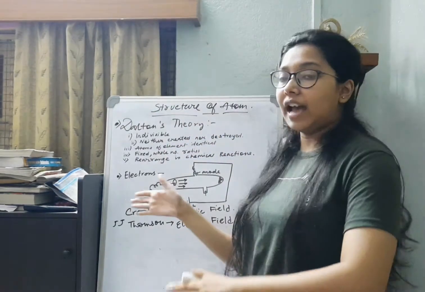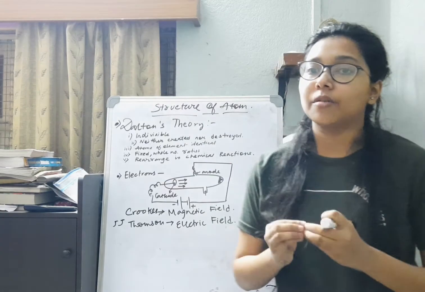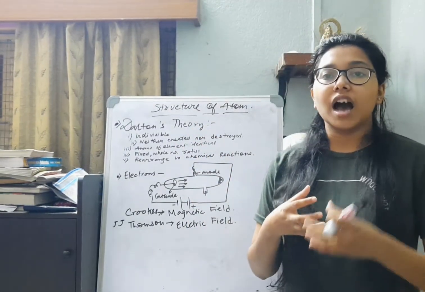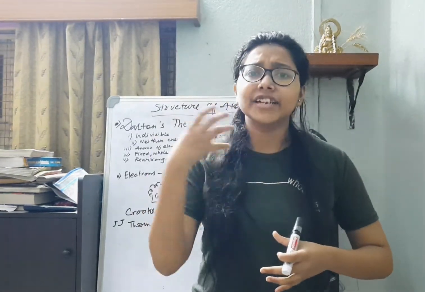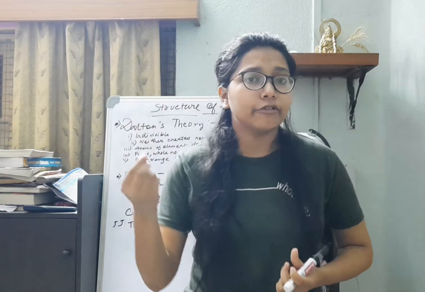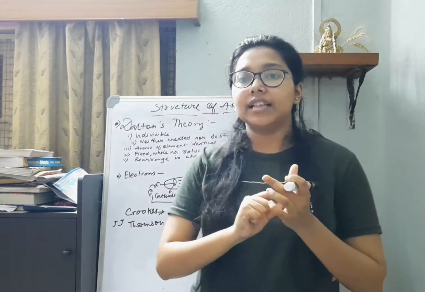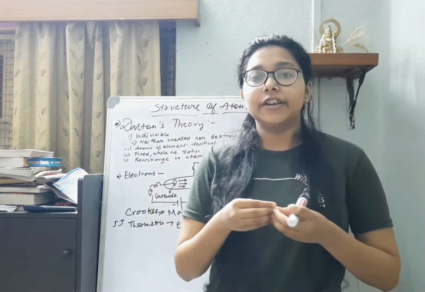So to begin with the old Dalton's atomic theory, the first postulate was that atoms are indivisible. That is, any matter is constituted of very tiny, microscopic, indivisible particles. Indivisible means it cannot be divided into further parts.